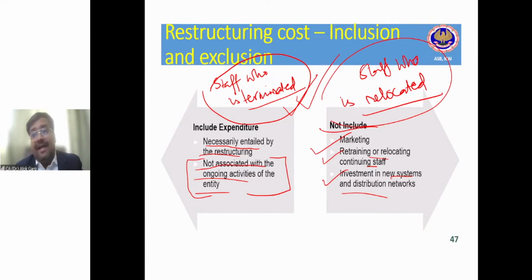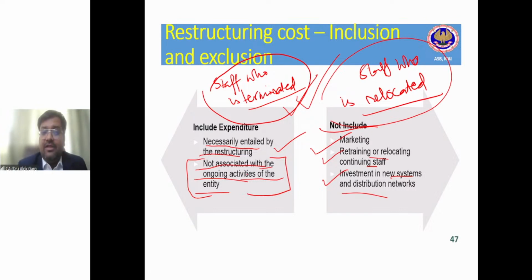So friends, the standard says that restructuring costs include only the expenditure necessarily entailed by the restructuring. For example, if any supplier claim has to be paid due to restructuring, it is payable. There is the cost of redundancies, the cost of compensation given to employees. These are the necessary costs. These costs should not be associated with the ongoing activity of the entity. If the cost being incurred relates to the ongoing activity of the entity, it will not be taken into consideration as a restructuring cost.